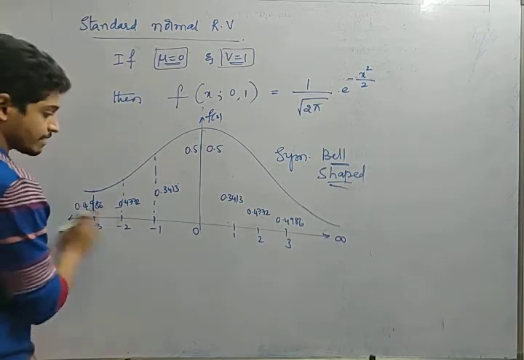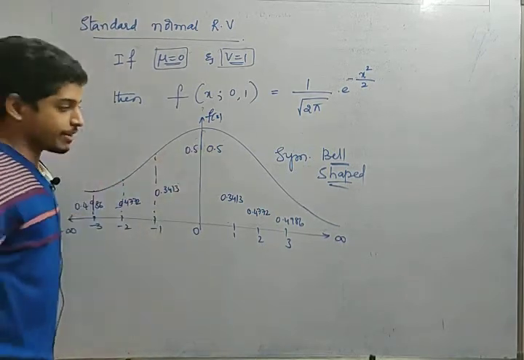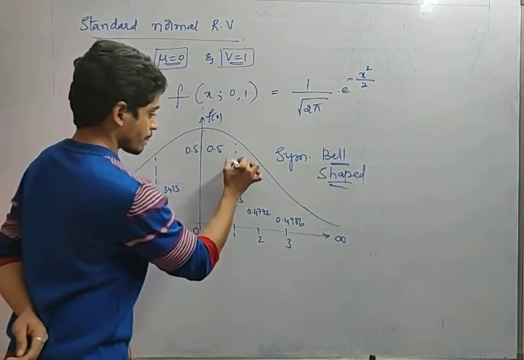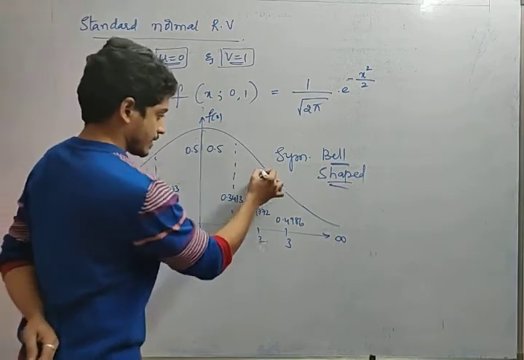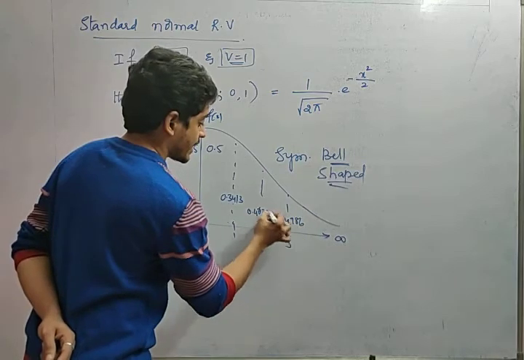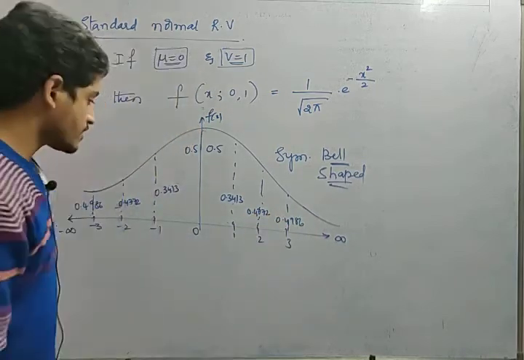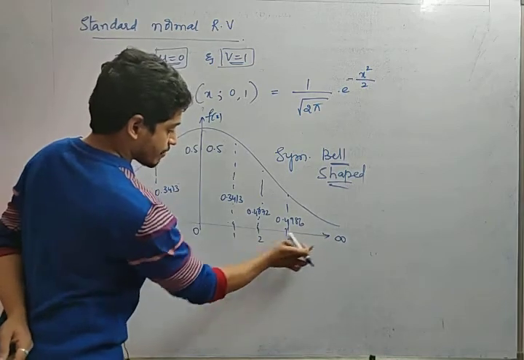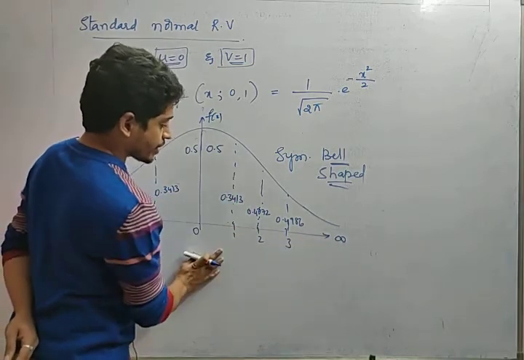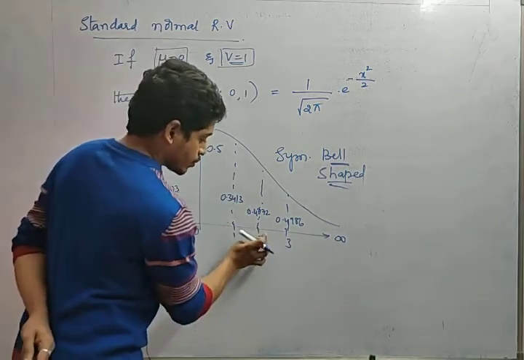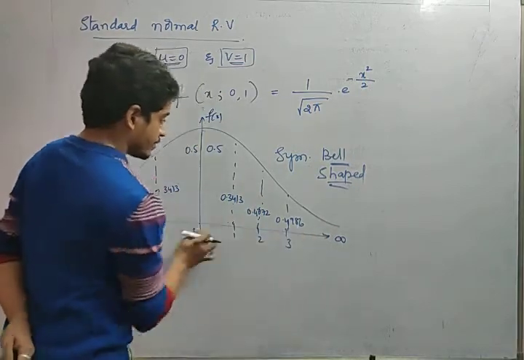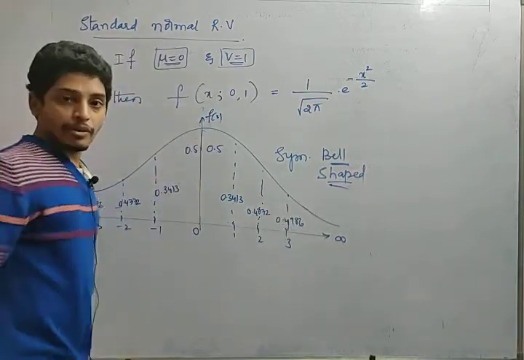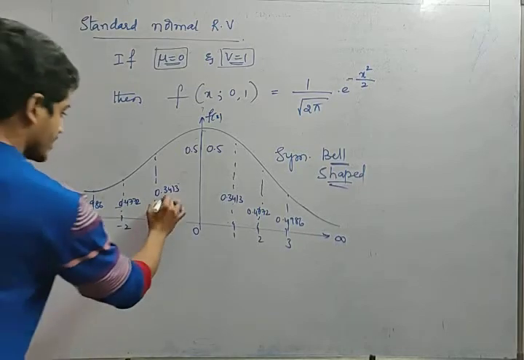In the same way here also, we can calculate the area. These are the practical values, friends, that scientists have given us, so we have to take them for granted. From 0 to 1 the area is 0.3413, 0 to 2 is 0.4742, and from minus infinity to 0 the area of the curve is 0.5. In this case, remember these values, friends.